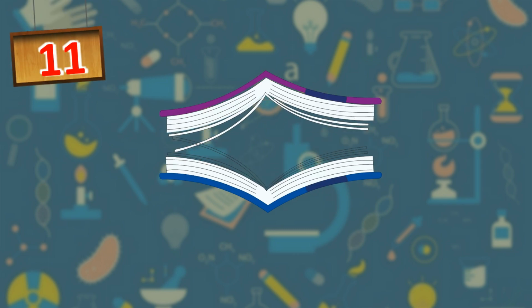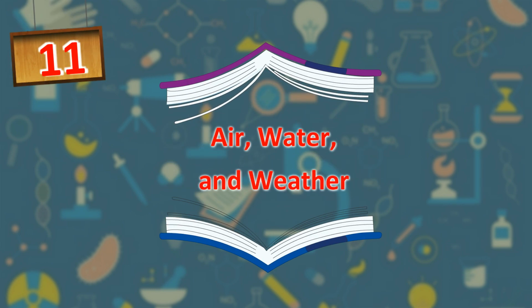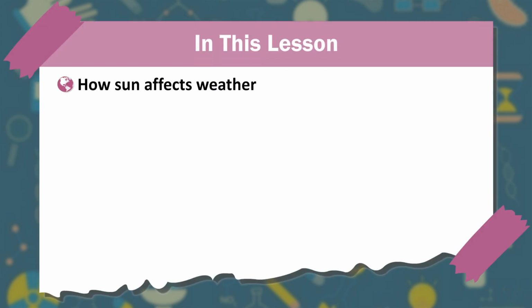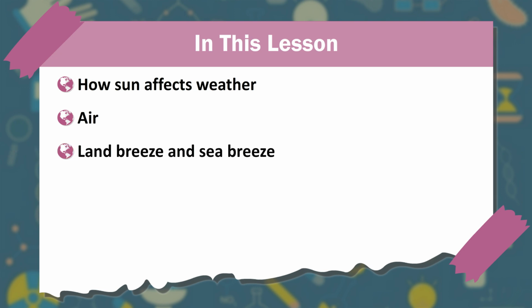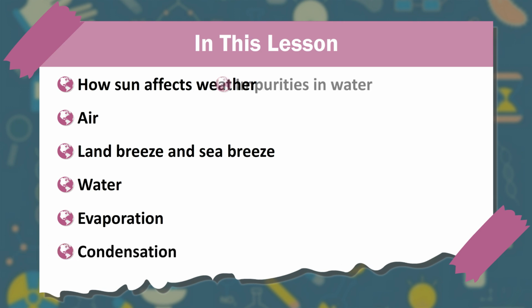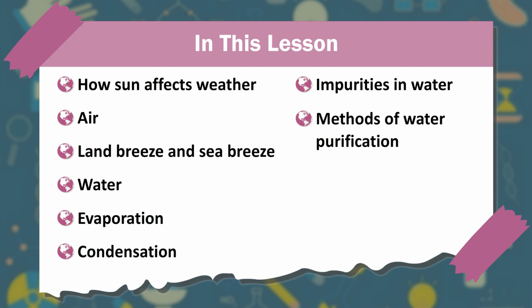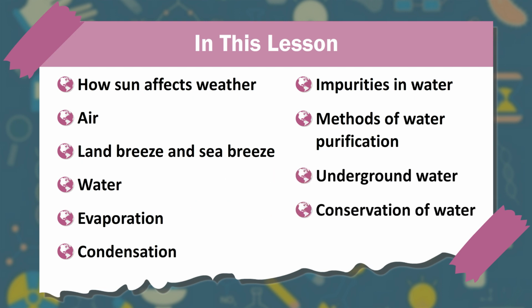Chapter 11. Air, Water, and Weather. In this lesson: how sun affects weather; air, land breeze and sea breeze; water, evaporation, condensation, impurities in water, methods of water purification, underground water, conservation of water.